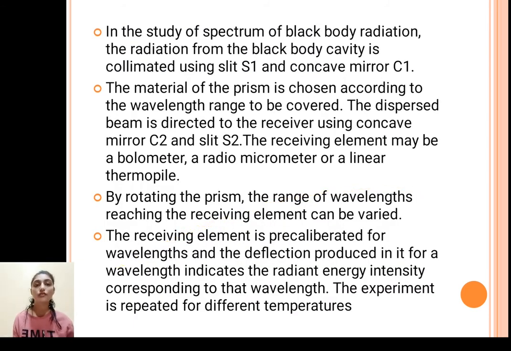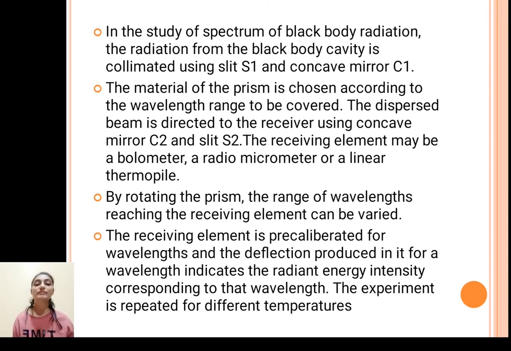In the study of spectrum of black body radiation, the radiation from the black body cavity is collimated using slit S1 and concave mirror C1. The material of the prism is chosen in such a way that it is suitable for the particular wavelength range. The dispersed beam is directed to the receiver using a concave mirror C2 and slit S2.